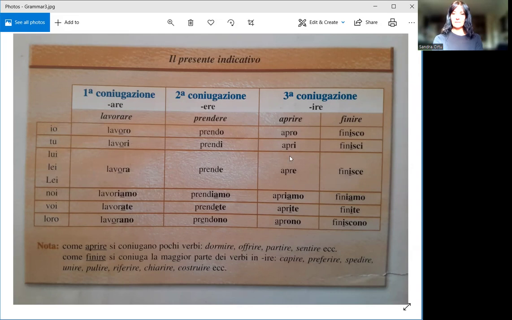Let's make a few sentences with the verb aprire, which is to open. What can we open? We're going to have to open a bottle, I guess. So let's say if you open a bottle, tu apri la bottiglia. La bottiglia is the bottle. Voi, you plural, voi aprite la bottiglia. You open the bottle.